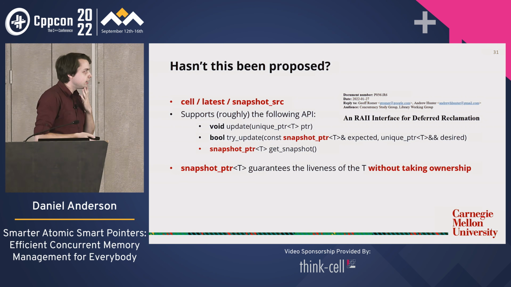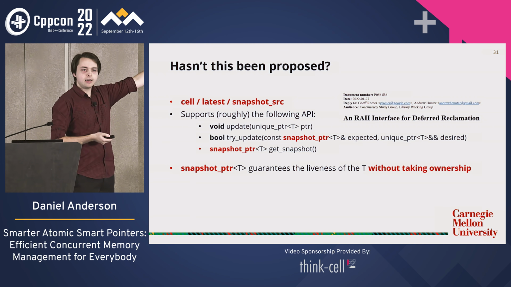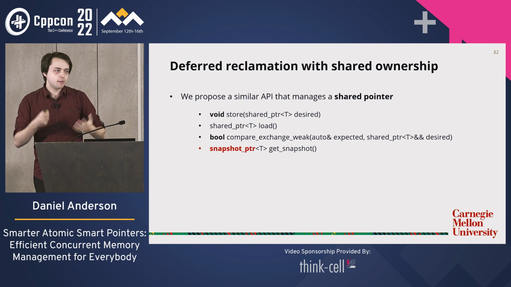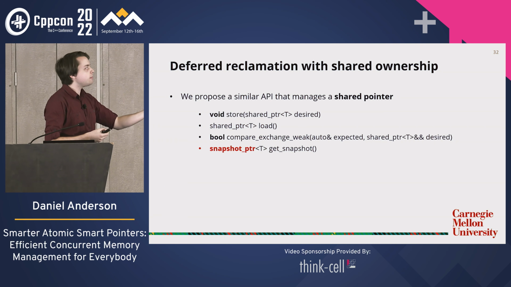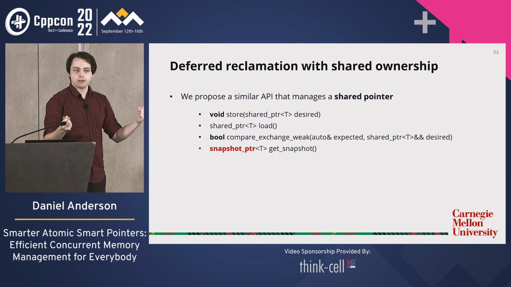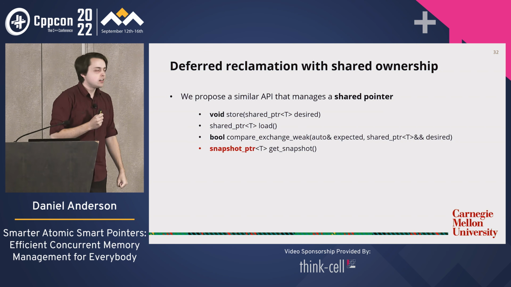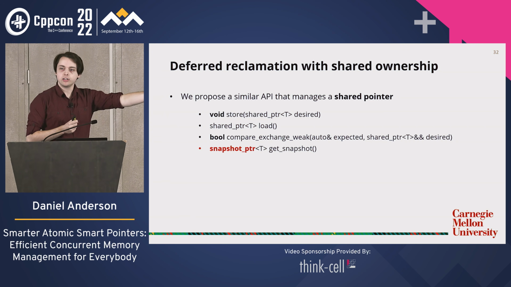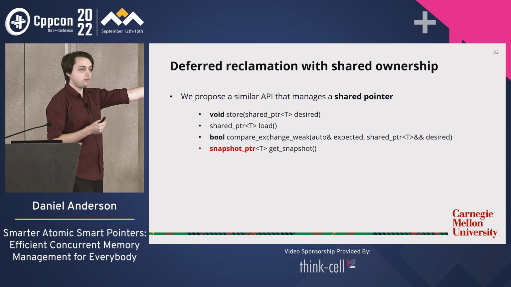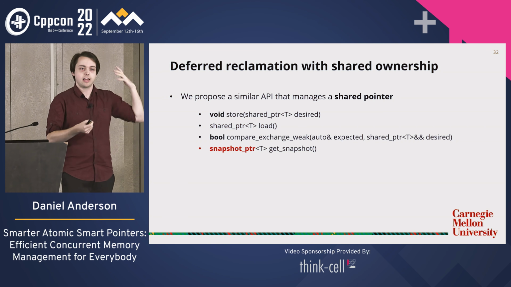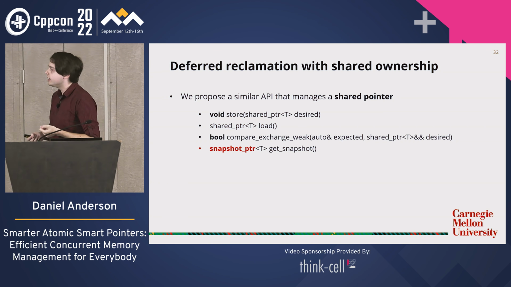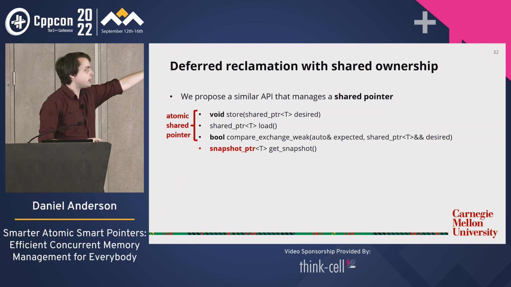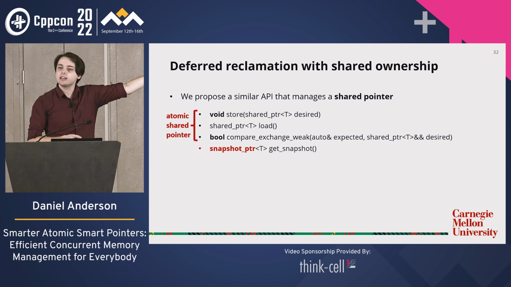So what if we took this idea and combined it with atomic shared pointer? What if we had some type that could give us deferred reclamation and shared ownership with RAII-based ownership? So we could have an API that looks like this. We can store a shared pointer. We can load from the shared pointer. Right now we can load because we can take a copy of the shared pointer and increment the ref count. We can do a compare and swap like operation. So that's just atomic shared pointer, by the way. The first three lines, I haven't done anything new yet.